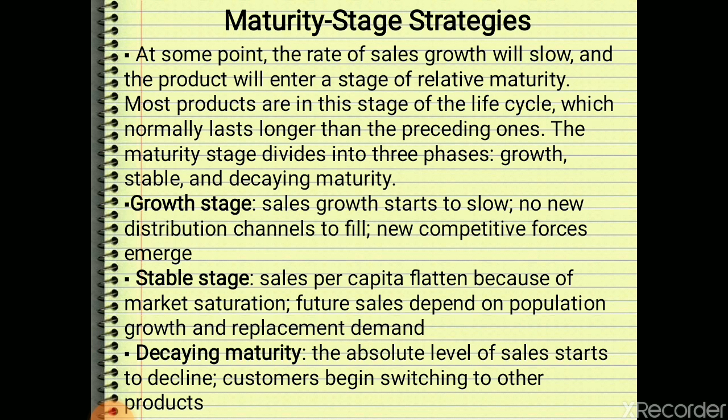Then there will be a stable stage, where per capita sales flatten. Because of what? Market saturation. So ultimately the future sales will depend on future population growth and replacement demand for our product. And there is decaying maturity. In the maturity stage, the absolute level of sales will start to decline in the decaying maturity phase, and customers will begin switching to other products also. So these are the three different stages of the maturity stage.